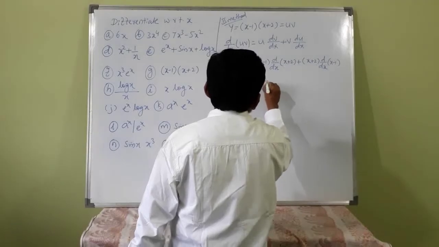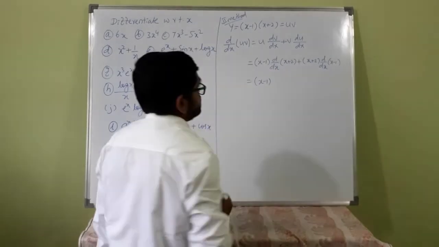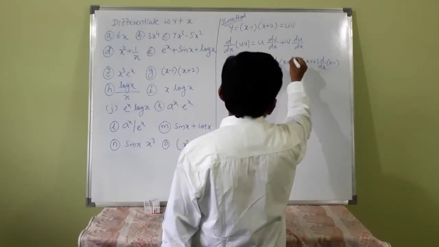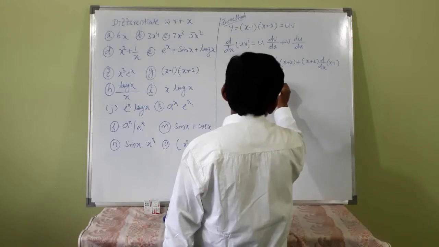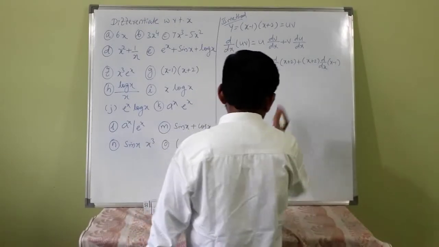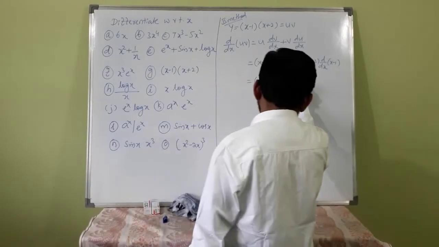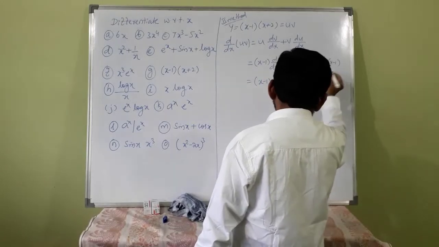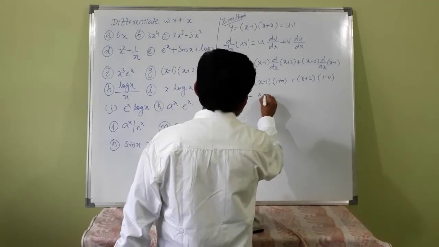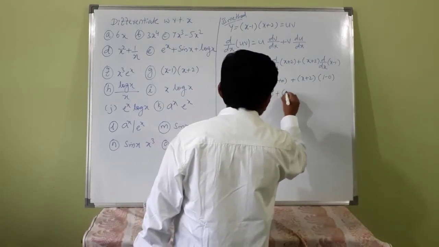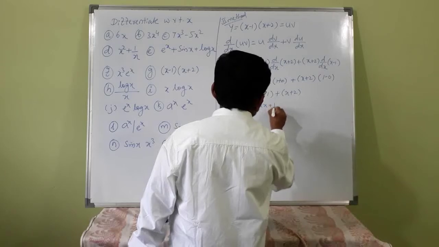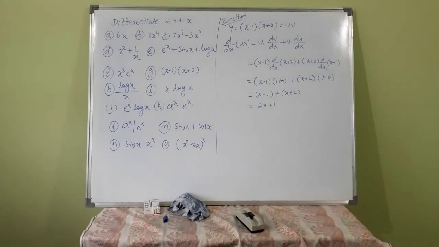So this is x minus 1 into d by dx of x plus 2, that is d by dx of x plus d by dx of 2. d by dx of x is 1, d by dx of 2 is 0. So this is 1 plus 0, plus x plus 2 into d by dx of x minus 1, this is 1 minus 0. So x minus 1 plus x plus 2, you will get x plus x is 2x plus 1 is the answer. You will get the same answer here also.